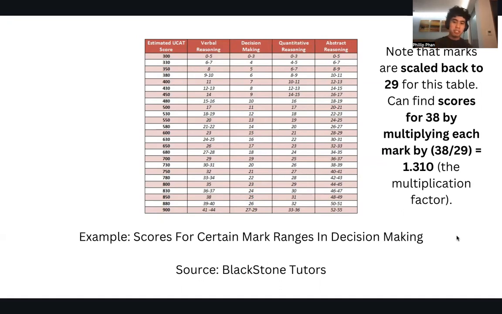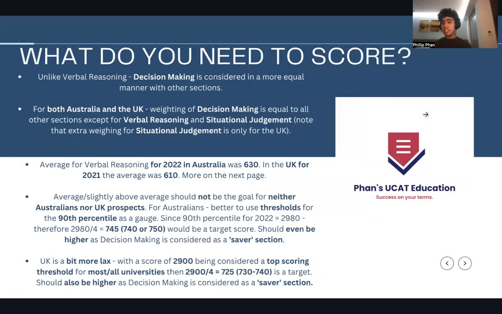As you can see right here, it's mostly linear. Of course, you have these ranges right here where it's not really linear. It's a bit more exponential in that regard. But for the most part, it's linear. If you're doing a test yourself and you want to convert into that 38 factor, just multiply all of these by 1.31. For example, if I had 20 right here, times it by 1.31 and he gets 26.2 or something like that. And if you get 26.2 out of 38, that means you get 730 or something like that. It's not going to be exact, but that's the general range, okay? So there you go. Now, this is the sort of good stuff.